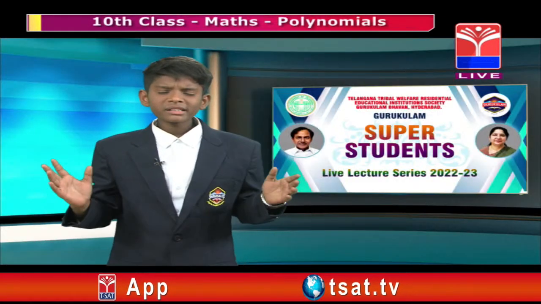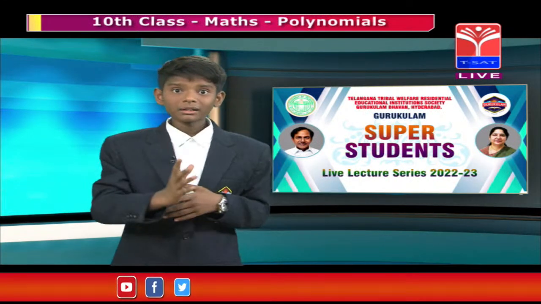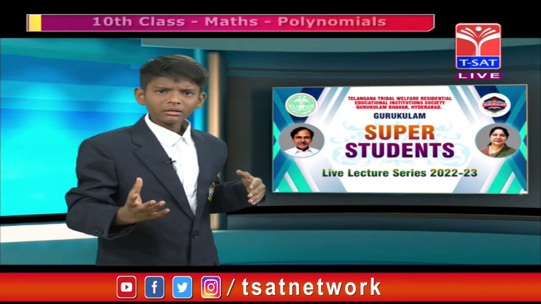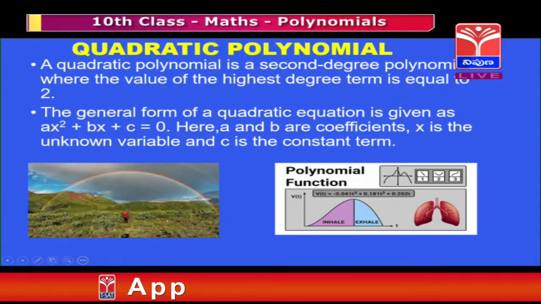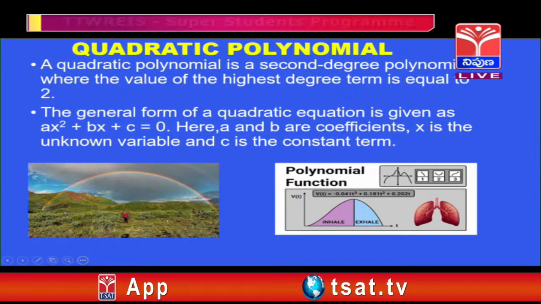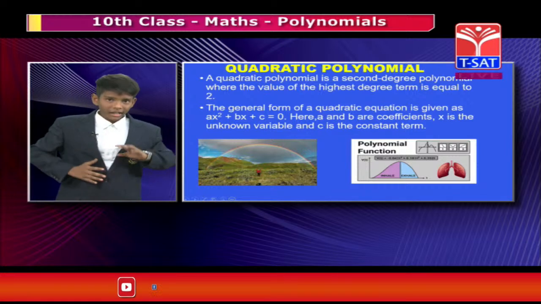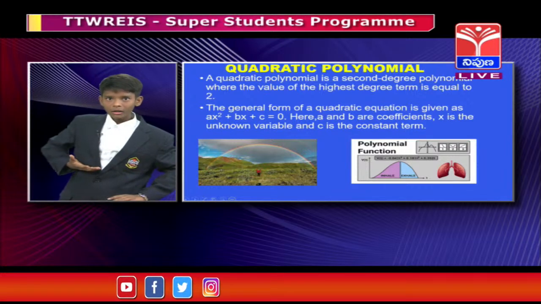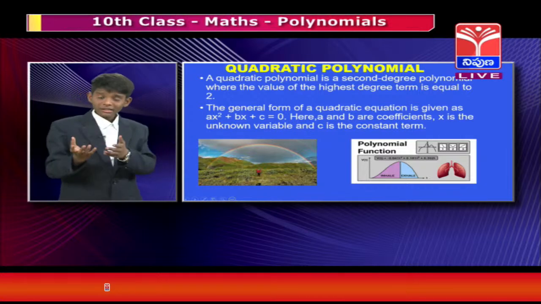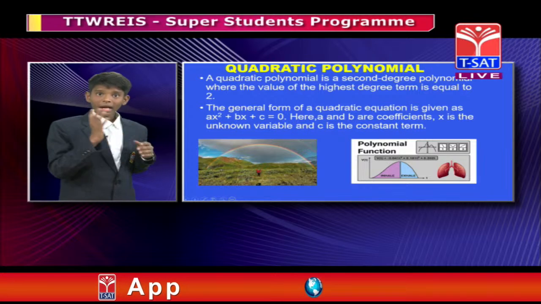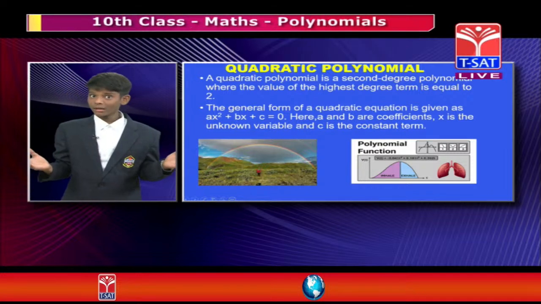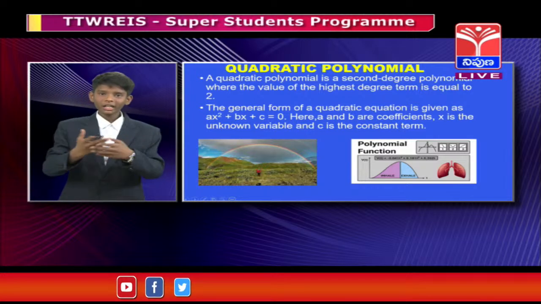Suppose it is the rainy season and you are on the ground enjoying the rain, and after a long wait, a beautiful rainbow appears in the sky. That is in the form of a parabola, my dear friends. When we inhale and exhale and draw the path on a graph, it appears like a polynomial function in the shape of a parabola. You can see many examples of parabolas in your daily life.